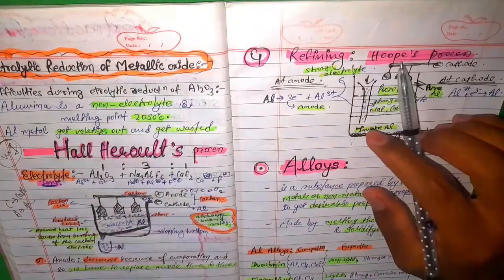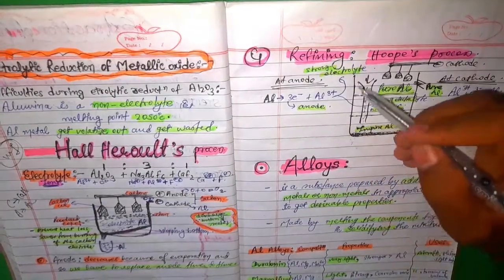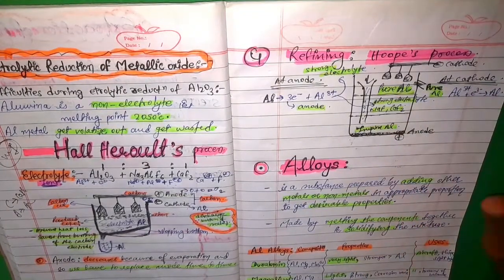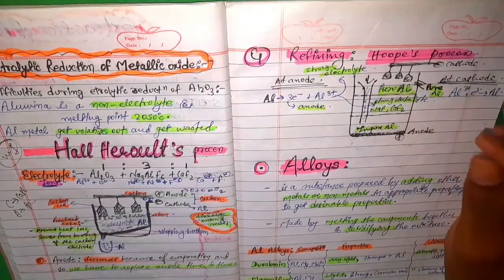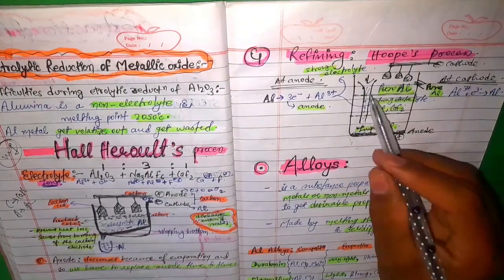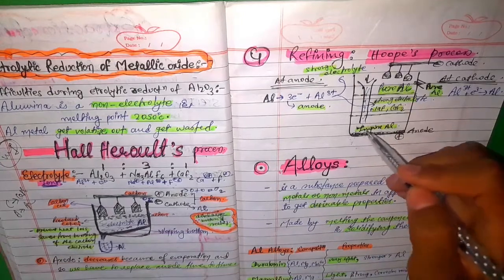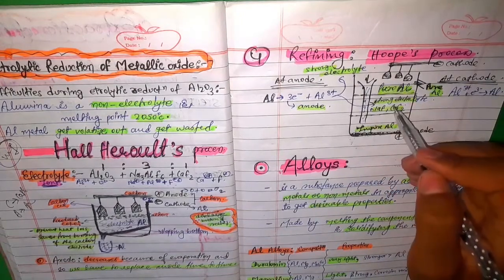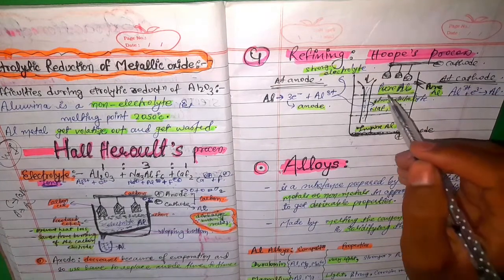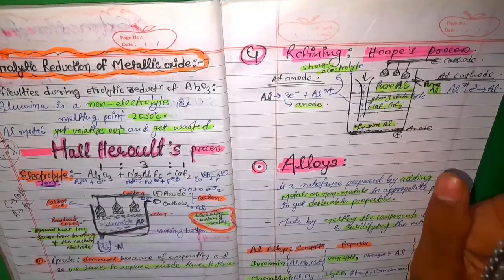For refining we use the Hoope's process. In the Hoope's process, we take a beaker, at the bottom we place the anode and at the top the cathode. Now three layers are made. At the bottom, impure aluminium is put through a tube directly at the bottom part, in between there is a strong electrolyte, sodium fluoride plus calcium fluoride, and at the top there is pure aluminium.